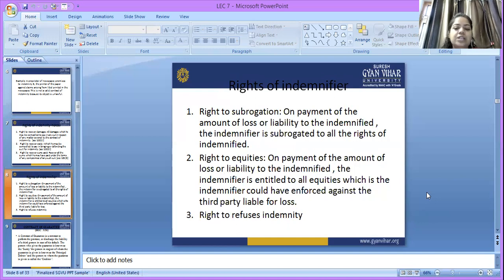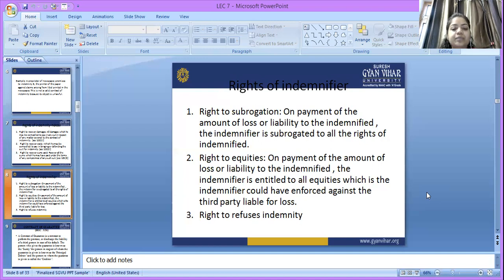Right to equities. On payment of the amount of loss or liability to the indemnified, the indemnifier is entitled to all equities which the indemnified could have enforced against the third party liable for the loss, because the third party is liable.